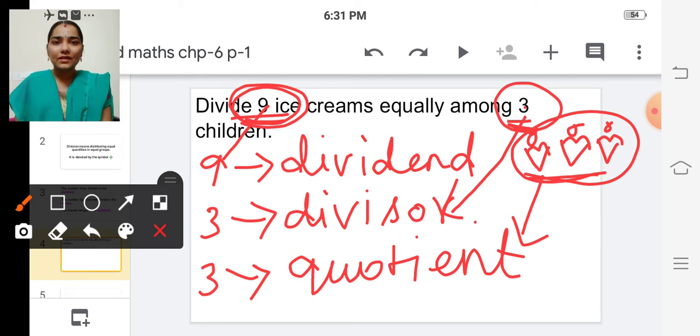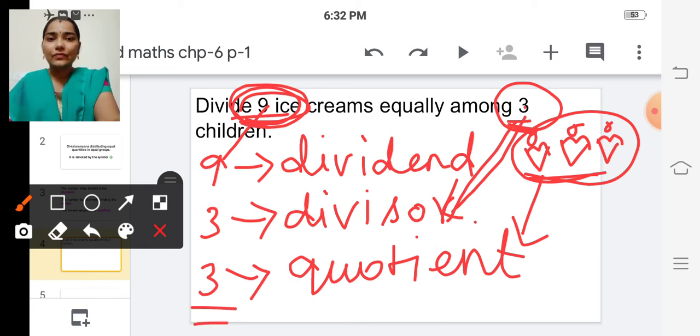The number to be divided is the dividend. In this problem we have divided 9 ice creams, so 9 is the dividend. The number by which we divide is the divisor. We have divided these 9 ice creams among 3 children, so 3 groups. So this 3 is the divisor. And the answer we got is the quotient. So the answer is 3. How many ice creams is each child having?